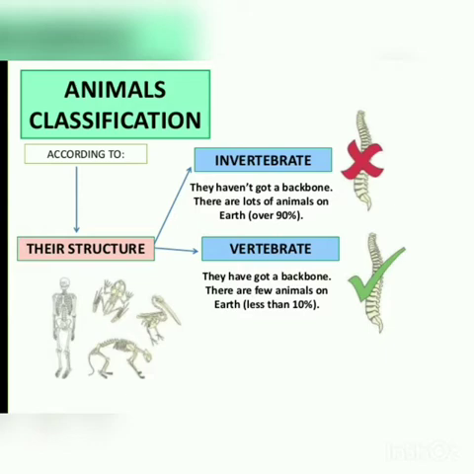Examples of vertebrate animals are lions, tigers, crocodiles, giraffes, zebras, cats, dogs, elephants. All these are vertebrate animals because they have bones inside them. And invertebrate animals are like earthworms and butterflies.